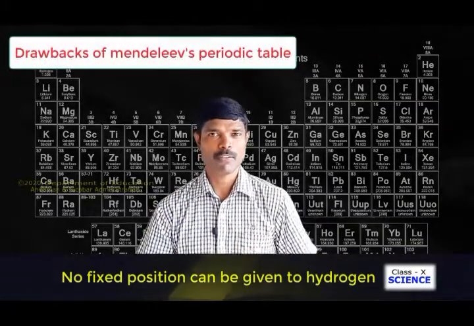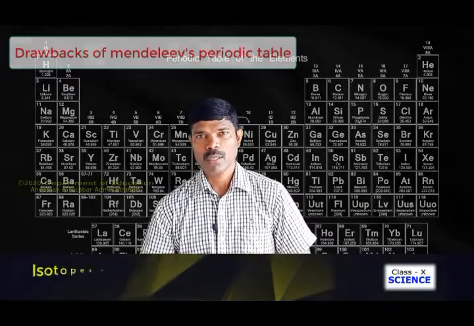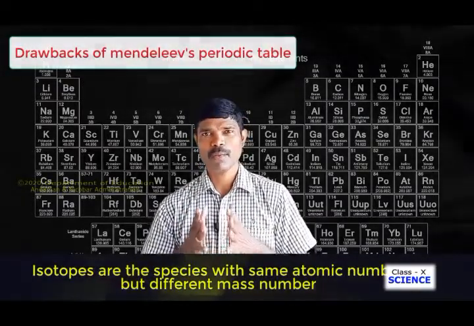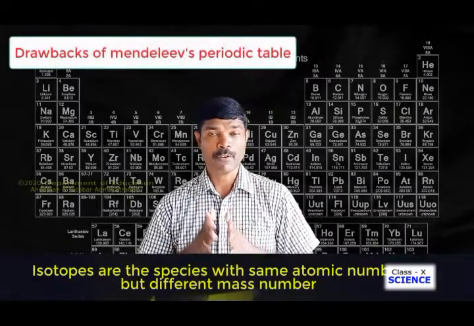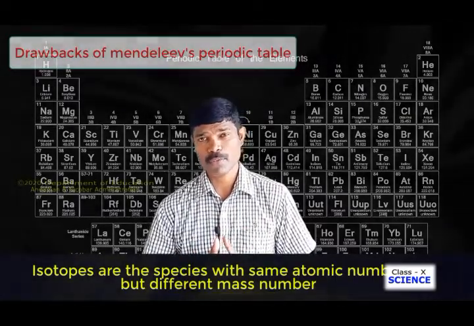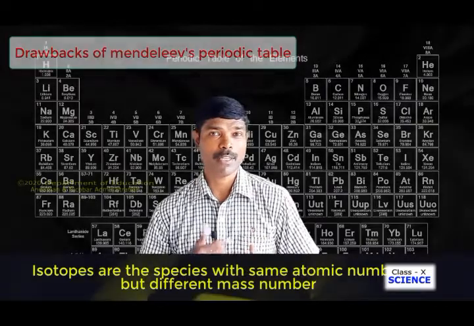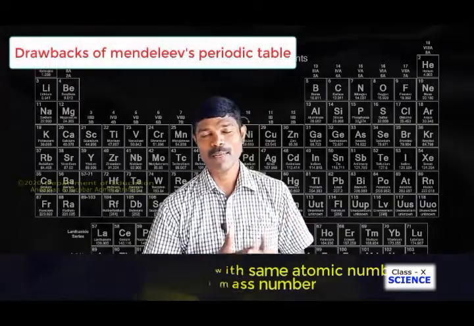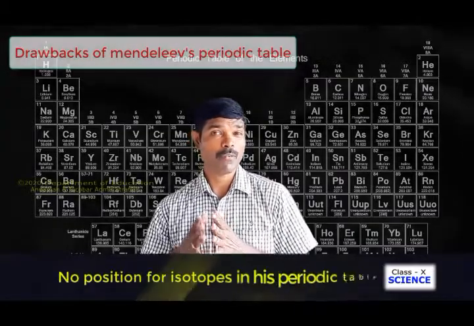The second drawback of Mendeleev's periodic table was that, long after it was made, isotopes were found out. Isotopes are those species which have the same atomic number but different mass number. In Mendeleev's periodic table, the elements are arranged in increasing order of atomic masses.